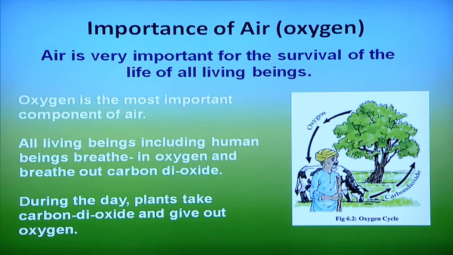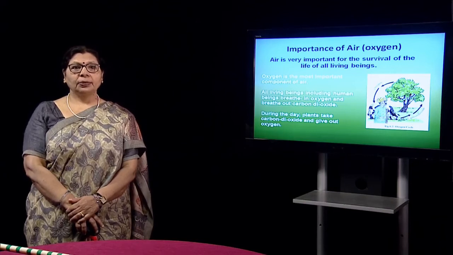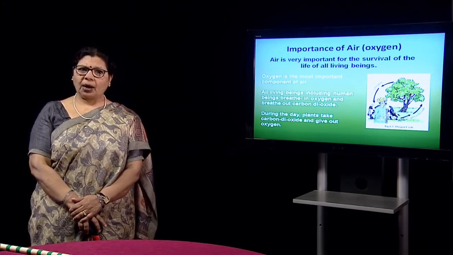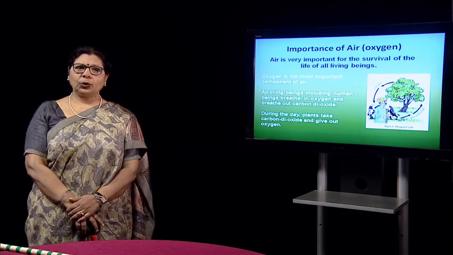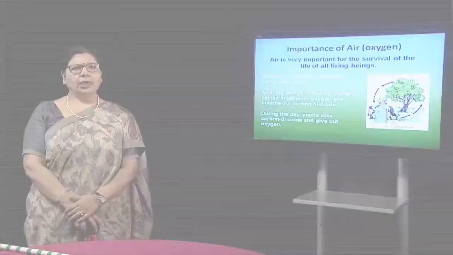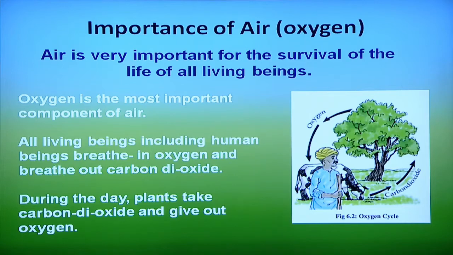First is air pollution. Air is very important for the survival of the life of all living beings. We cannot survive without air. And air contains oxygen. So, oxygen is the most important component of air. And this picture is an oxygen cycle. How? All living beings, including human beings, breathe in oxygen and breathe out carbon dioxide. During the daytime, plants take in the carbon dioxide and give us the oxygen. So, this is how the cycle is.